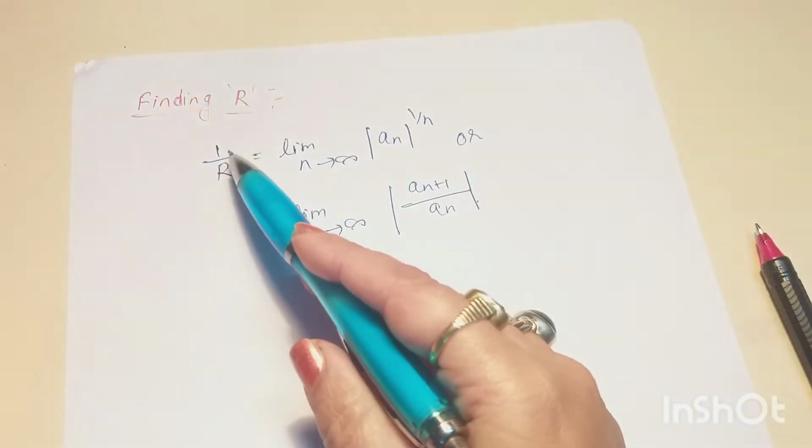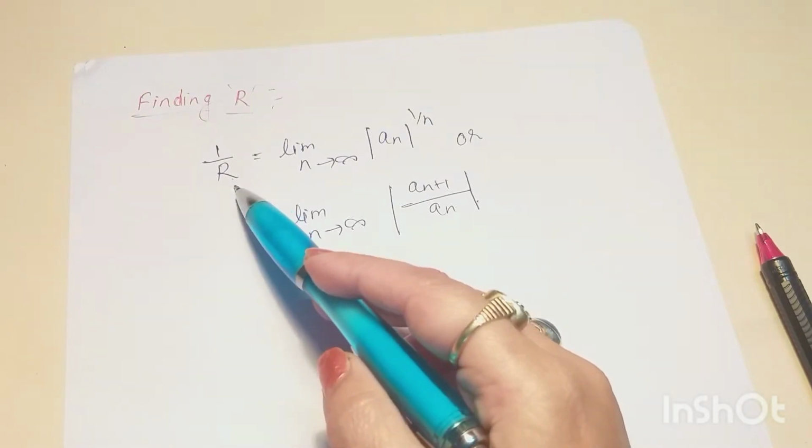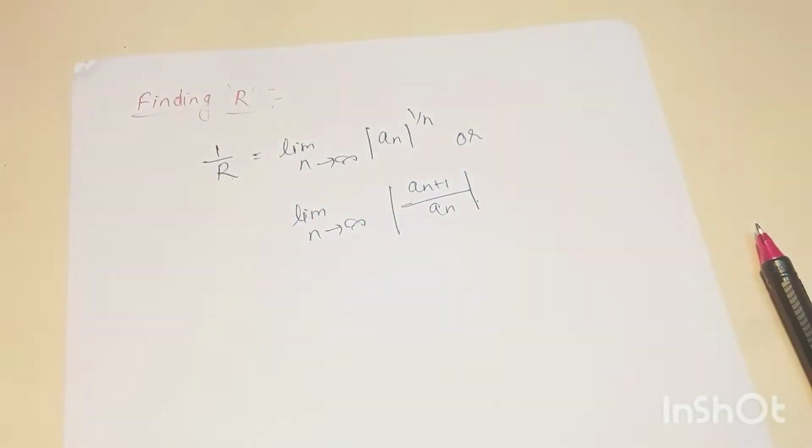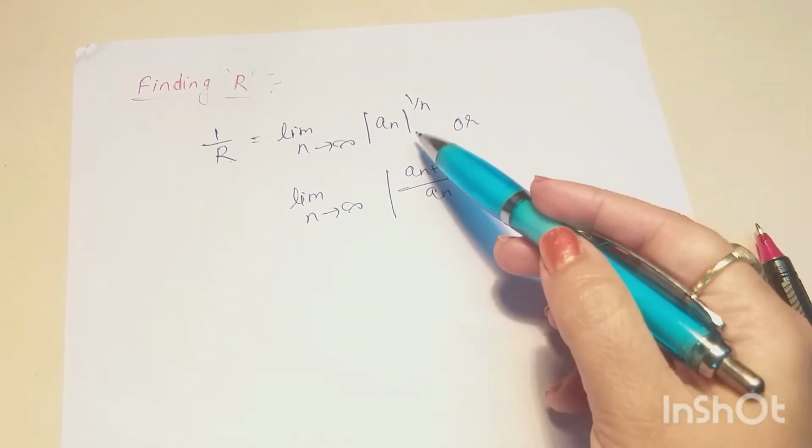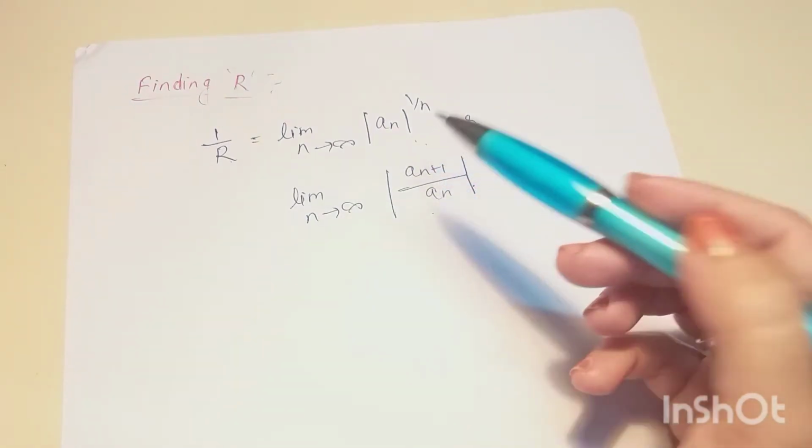Then again it is the value of 1 by R. By taking its reciprocal, we can get the value of the radius of convergence. We can use either of these two according to our question.